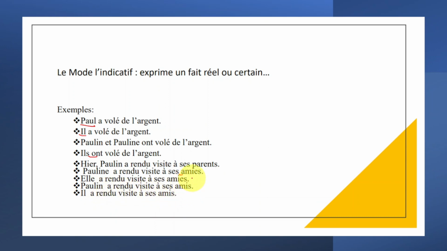In this case, when you take a look, you have to be careful here because this one and this one are different, okay? Il a rendu visite à ses amis. So the way we're using it, if you look at this a, it's coming from not temps composé, but temps simple. It's a part of the présent.